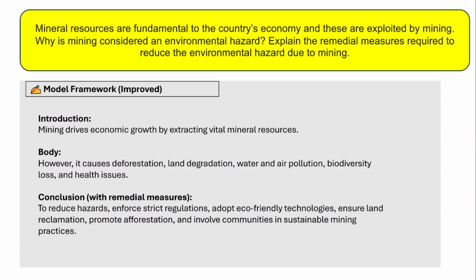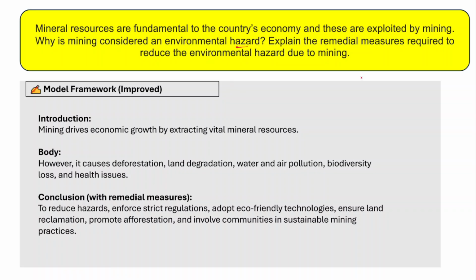If you look at this particular question, it has three parts. The first part says that mineral resources are fundamental to the country's economy and they are exploited by mining. In this answer, it is better if you draw a map of India and show the mineral resources which are distributed across the country in the first part. And then you need to write why mining is considered an environmental hazard. This is the second part of the question.